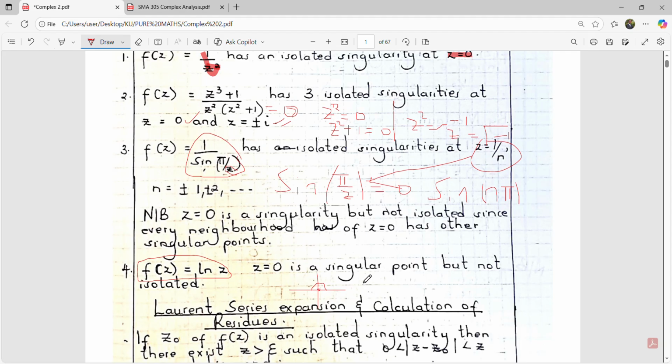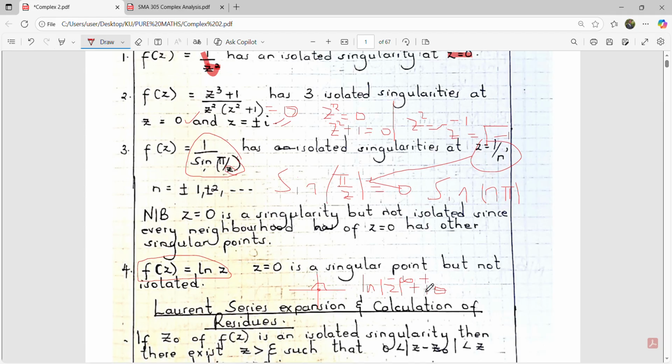Another student can say that the function ln of z can be written as ln of the magnitude, or the modulus, of z, plus i times the argument of z, written as theta. Now, when you put 0 at z, this function turns to negative infinity plus i theta.